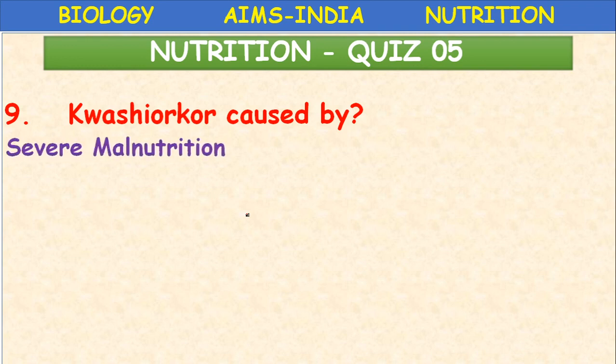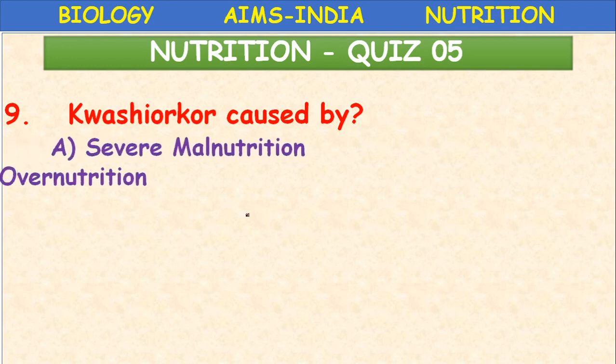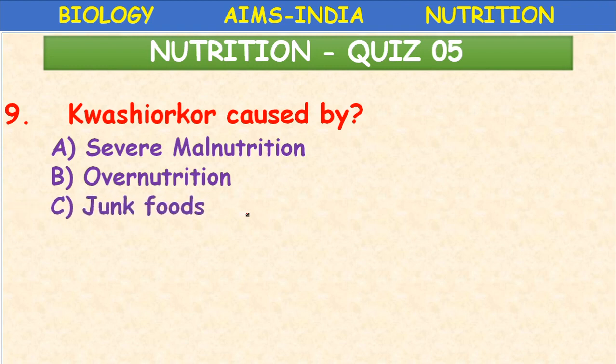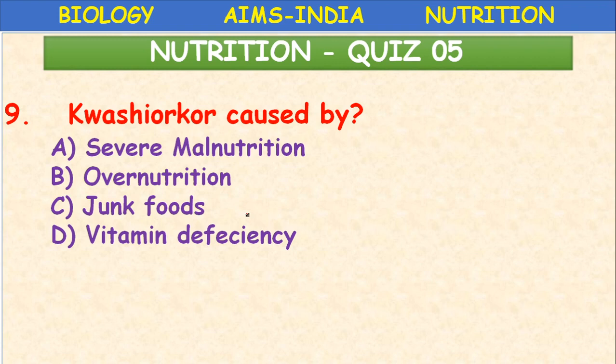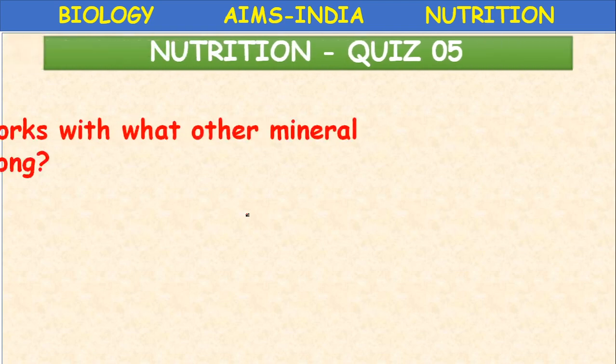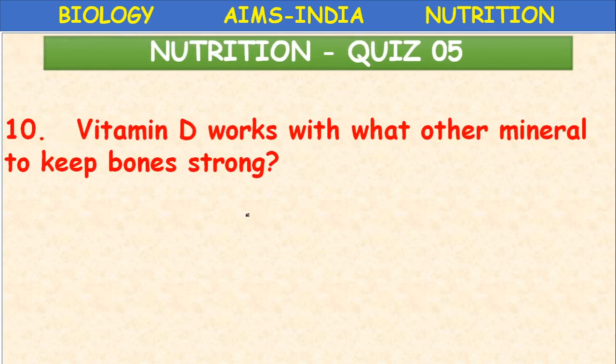Kwashiorkor is caused by severe malnutrition, overnutrition, junk foods, vitamin deficiency. Kwashiorkor is caused by deficiency of proteins. Okay, so severe malnutrition. Vitamin D works with what other mineral to keep bones strong?